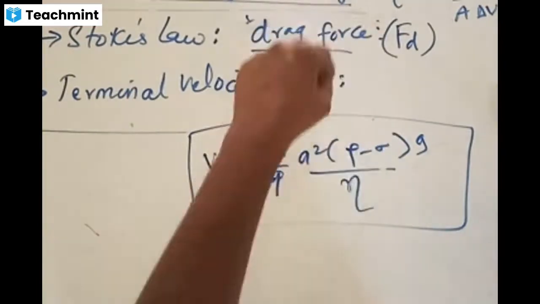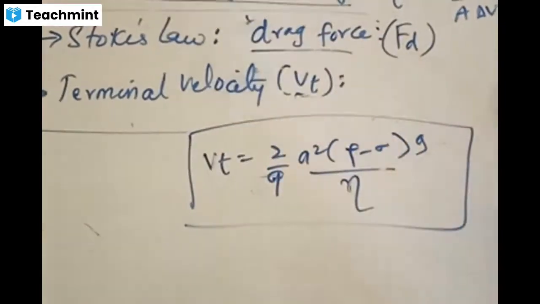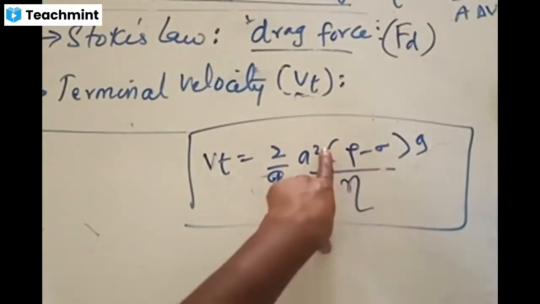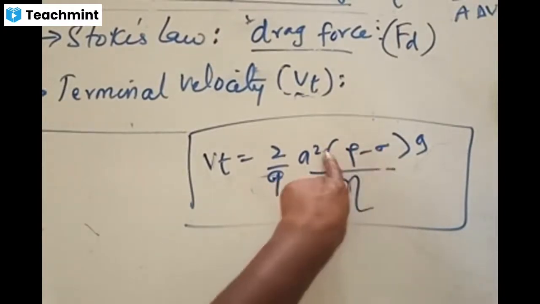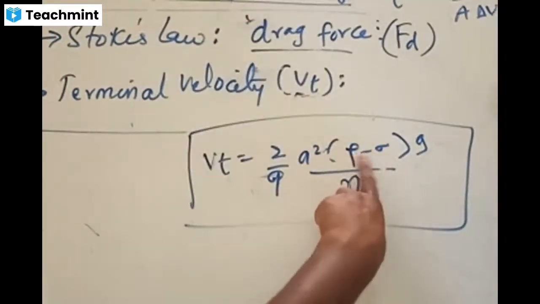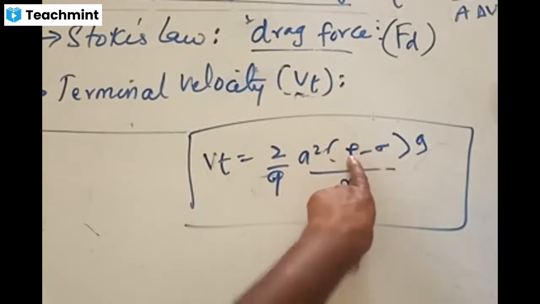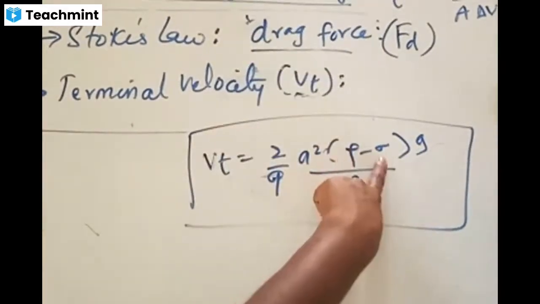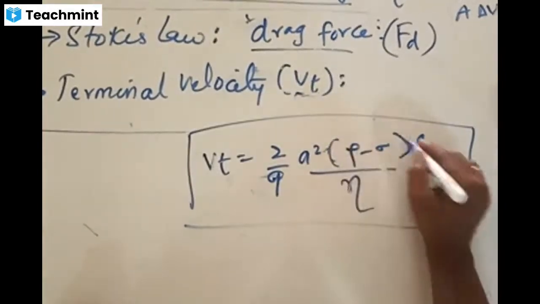Let us suppose a raindrop is moving in air. The raindrop will have some density, and air will have some density. One object is moving in the other, so these are the densities of the two things, air and water. If I say a stone is moving in air, this is the density of the stone, and this is the density of the fluid.